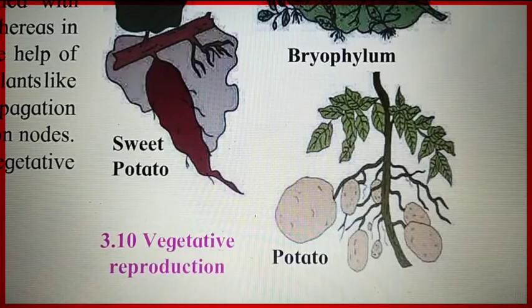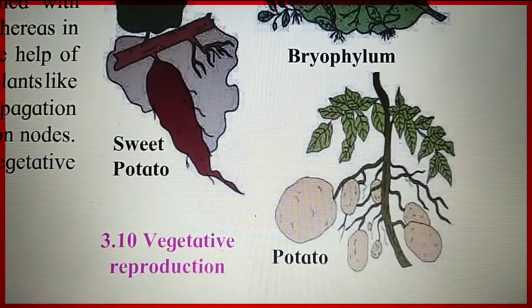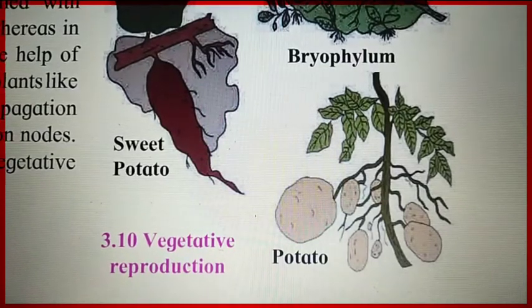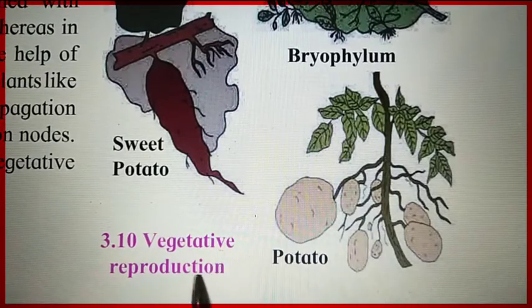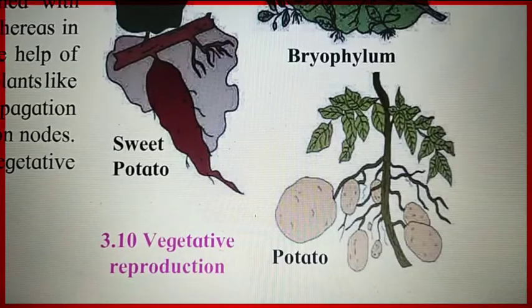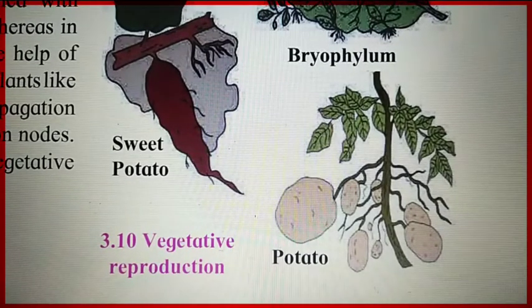It is reproduction in plants where new plants are reproduced from vegetative parts of the plant like root, leaf, stem, branch, etc. Such reproduction is called vegetative reproduction.